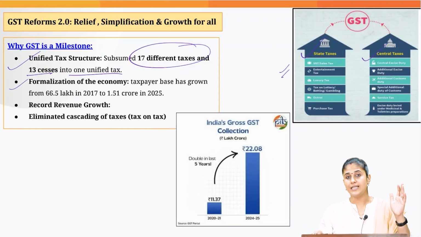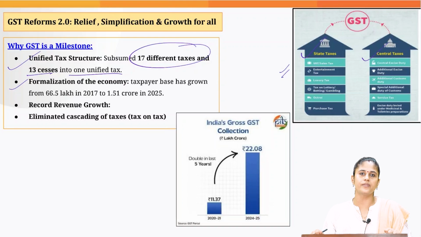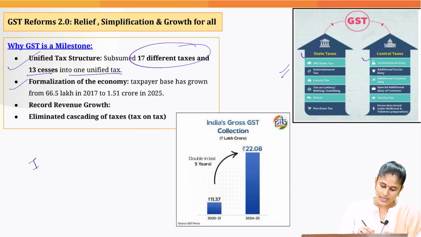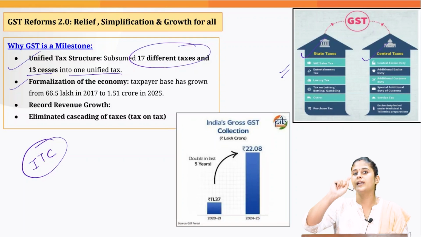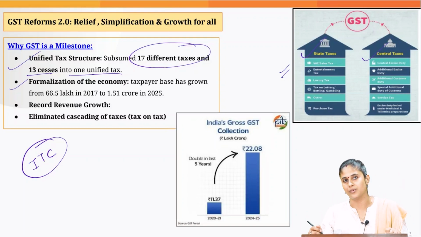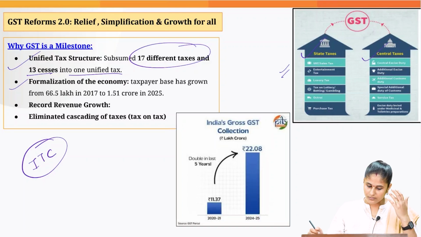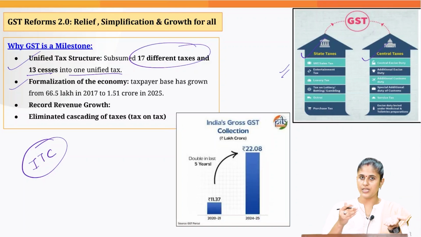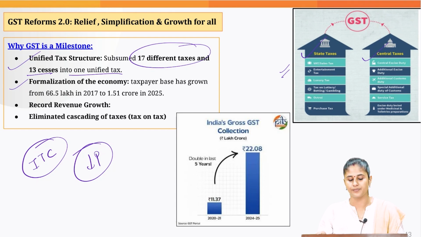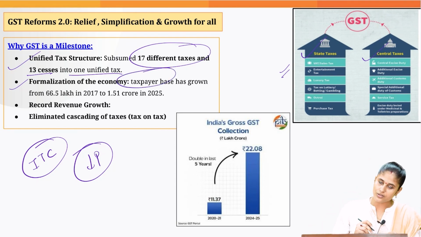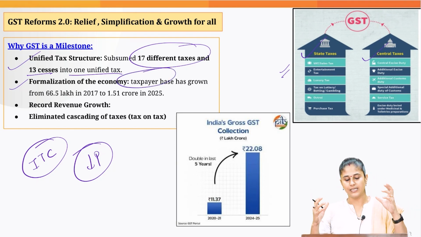Then it has led to formalization of the economy. The question that would be coming into your mind is how GST led to formalization of the economy. The answer to this is the input tax credit ecosystem. If you want to get input tax credit, you need to register yourself with the GST network that is there. Okay, and because of the GST, what are we witnessing? Reduction in inflationary pressures. So due to that also, the taxpayer base has increased.